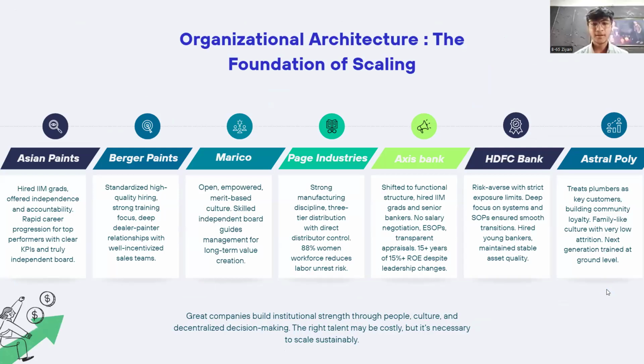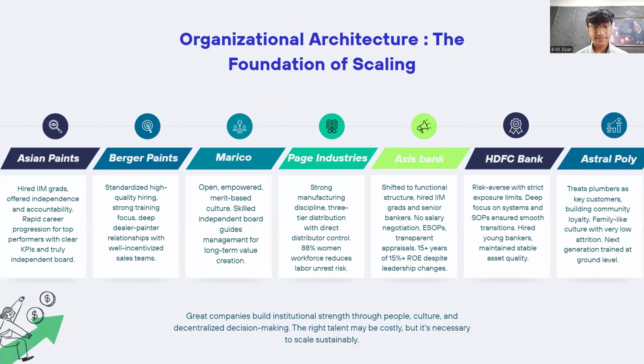Hi, my name is Ziyan. My topic is organizational architecture, which simply means how structured a business should be. Starting with Asian Paints, the business invested early in professional management, independent directors, a process for decision making and great technology. Meanwhile, Berger Paints focused more on standardized, high quality training and deep dealer relationships, which helped them strengthen their distribution channels and build great brand trust over the years.